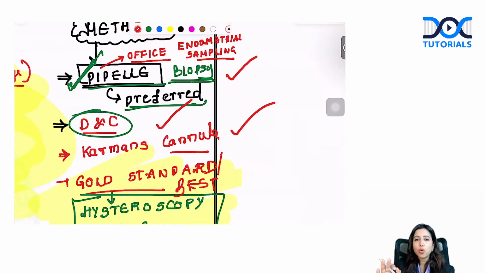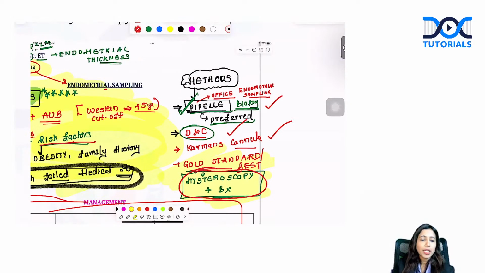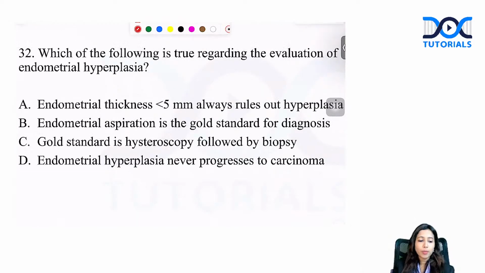But what is the gold standard? Gold standard is to see and take a biopsy. The gold standard investigation, or the best investigation, is going to be hysteroscopy plus biopsy. The gold standard investigation is definitely hysteroscopy and biopsy. Let's go through all the options one by one.